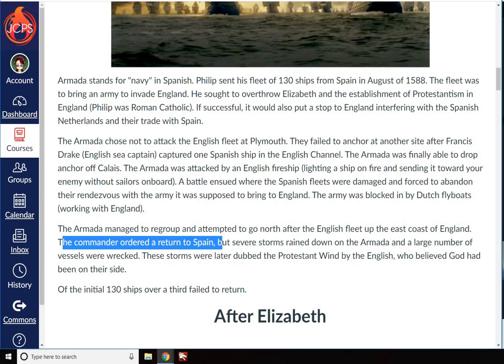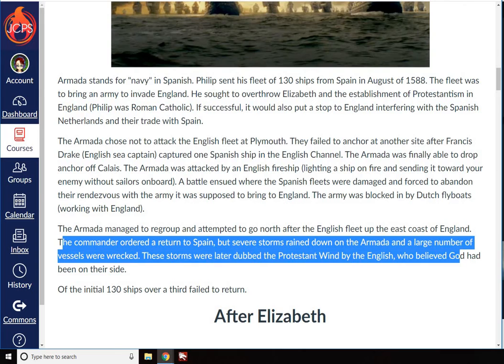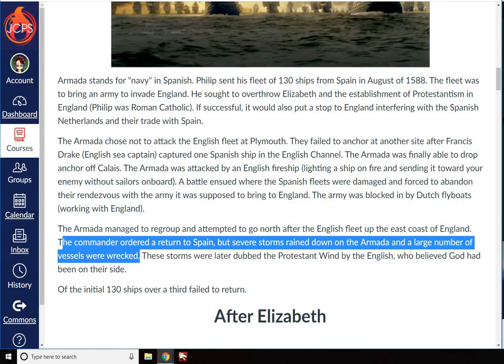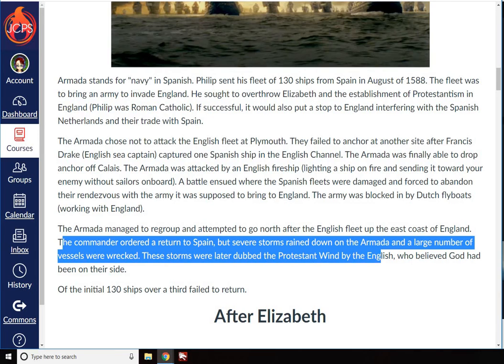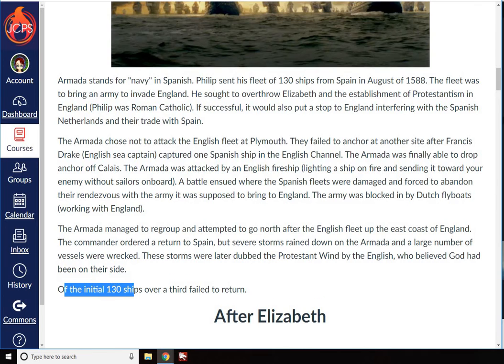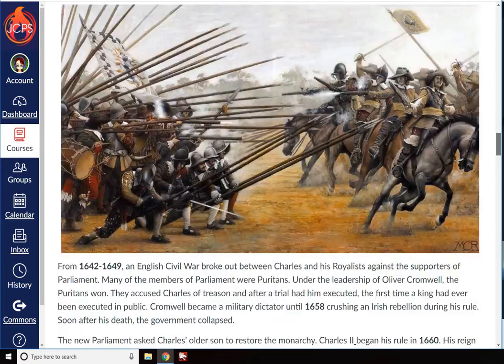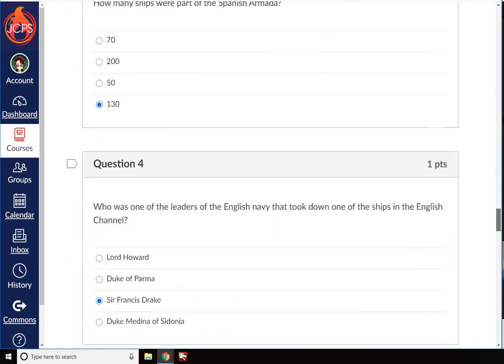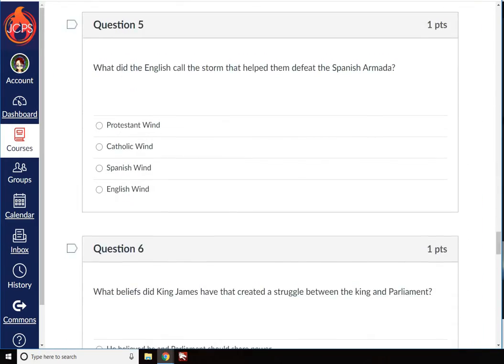The commander ordered a return to Spain, but severe storms rained down on the Armada and a large number of vessels were wrecked. These storms were later dubbed the Protestant wind by the English, who believed God had been on their side. Of the initial 130 ships, over a third failed to return. So Protestant wind is number 5.